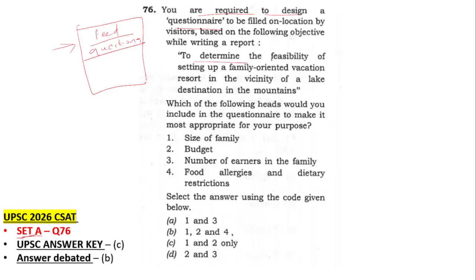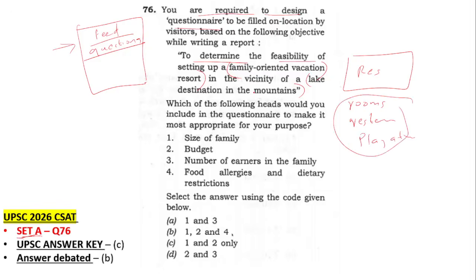So to determine the feasibility of setting up a family-oriented vacation resort in a lake destination in the mountains, you need a resort. Resort means what? You will go there, you will have rooms there, a restaurant will be there, food will be there, some play activities will be there. This is what a vacation resort usually means. Viewpoints and other internal, external games or outdoor activities, whatever, will be there.